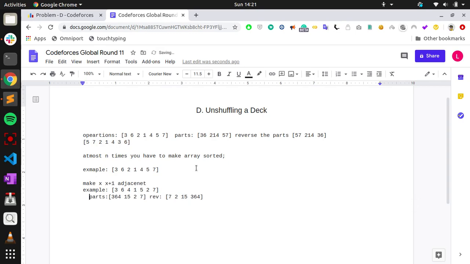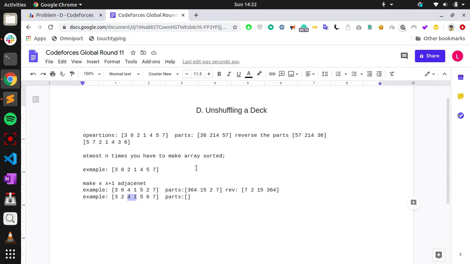And this is one case, but what if 2 comes before 1? Take this example, 8 2 4 comes before 1. I'll just make the parts which I don't care about into one part. One has to be the end of some part, and 2 has to be the start of some part.